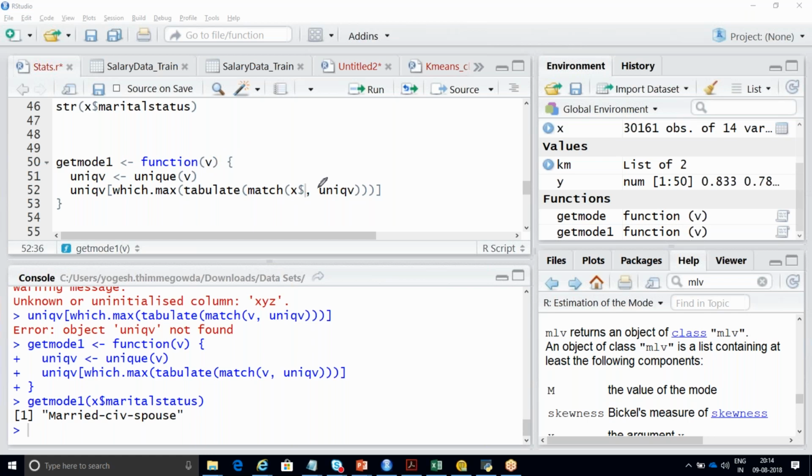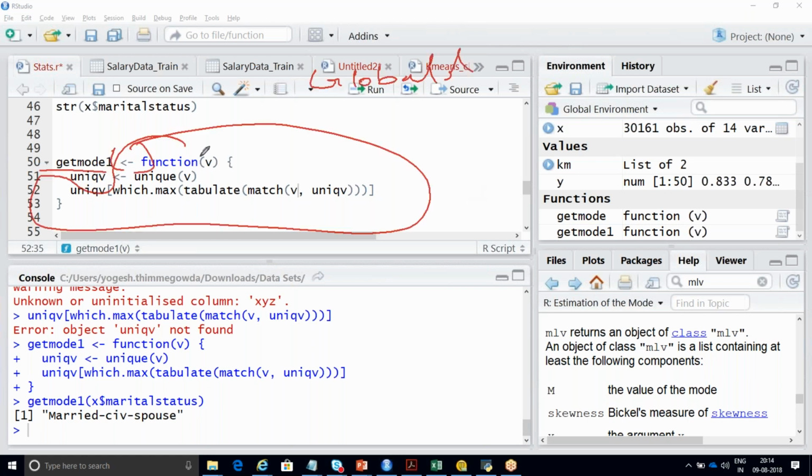No, it is not showing the marital status of all. See here, it is only showing one. Okay, in a simple way, whatever parameter you are passing, pass the same parameter, and this function will become a global function. If you pass any column to get mod 1, it will take it. That's right. Irrespective of marital status, you can pass anything.